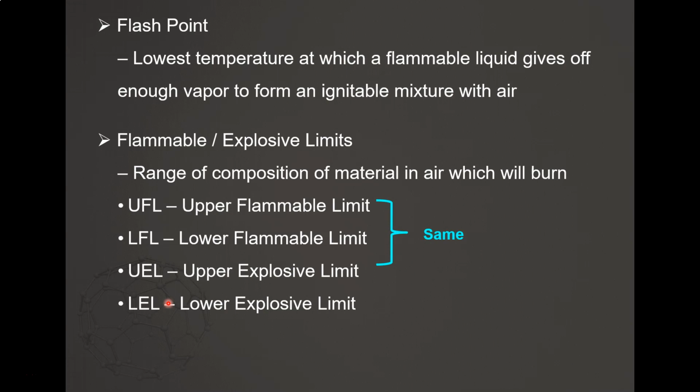UFL is the term used for flammable material, while UEL is for explosive material. Then you also have LFL and LEL. LFL is the lower flammable limit, while LEL is the lower explosive limit.